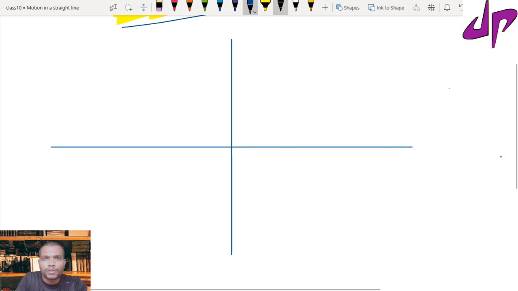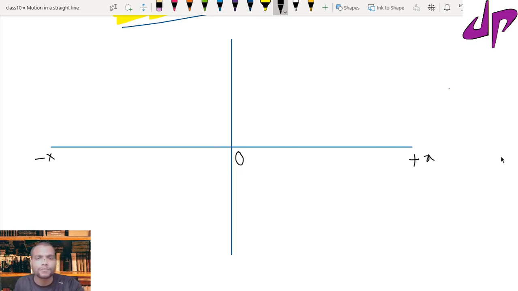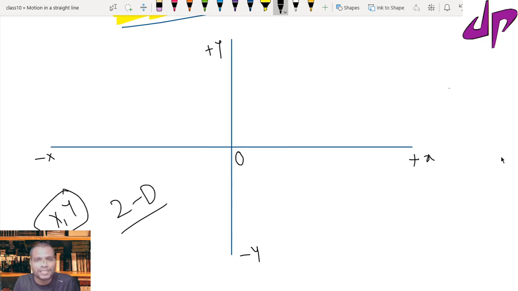Here we can take the origin, usually at this point, and this we take as the positive x-axis, and this as the negative x-axis, and this is the negative y-axis, and this is the positive y-axis. So we can call this a two-dimensional coordinate system, since it has x and y axes, or we can say this is the xy plane.